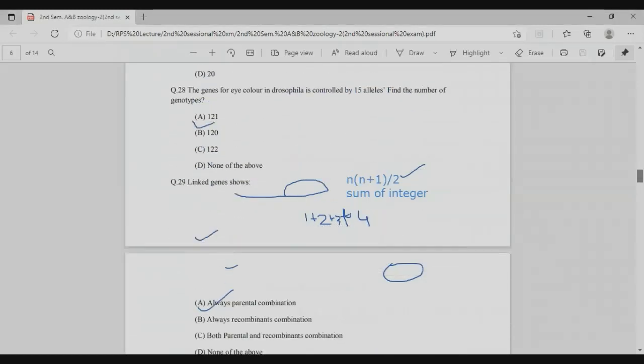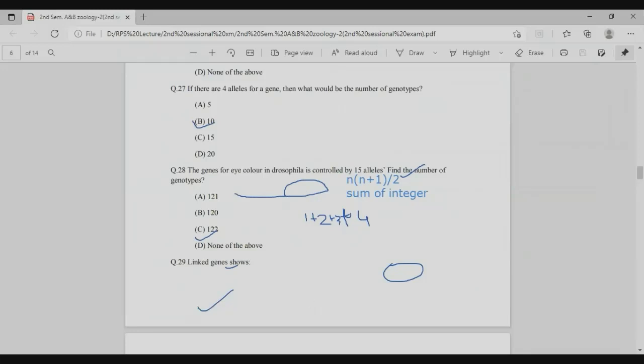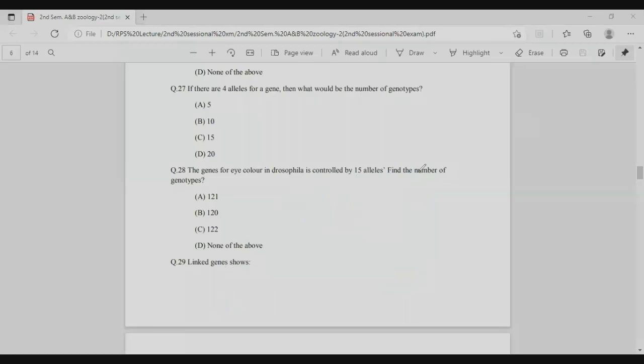Next question is 28. The gene for eye color in Drosophila is controlled by 15 alleles. So find the number of genotypes, same formula, that is the sum of the integers and n(n+1)/2. So right answer is the B option, that is 120, right? After the calculations.